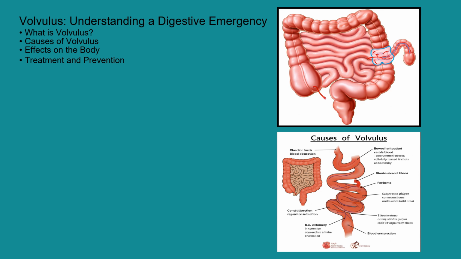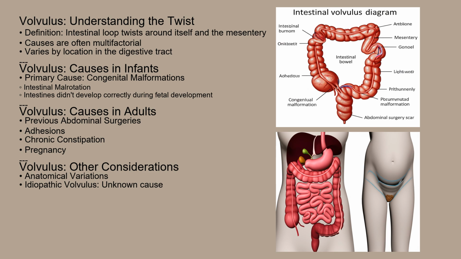Welcome to this educational video about volvulus, a serious condition affecting the digestive system. We'll explore what volvulus is, its causes, how it affects your body, and what can be done to treat and prevent it. Volvulus occurs when a loop of the intestine twists around itself and the mesentery, the membrane that supports the intestine.